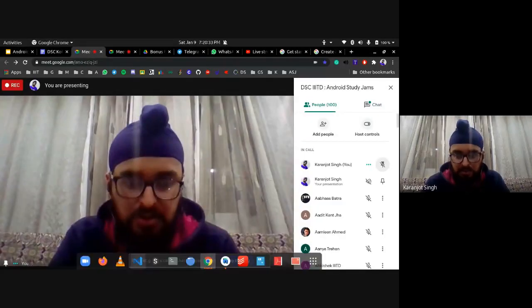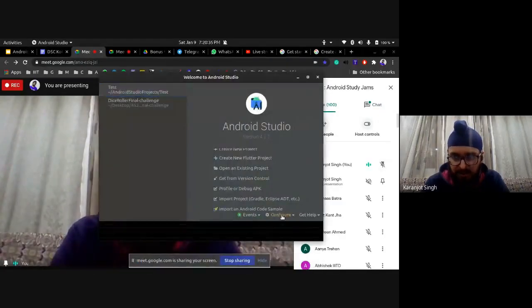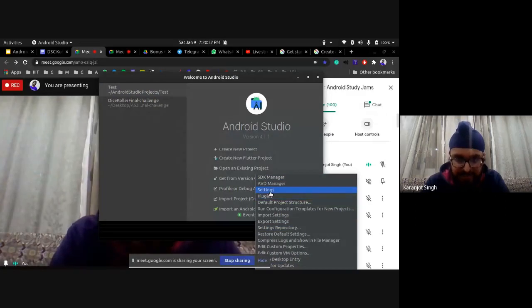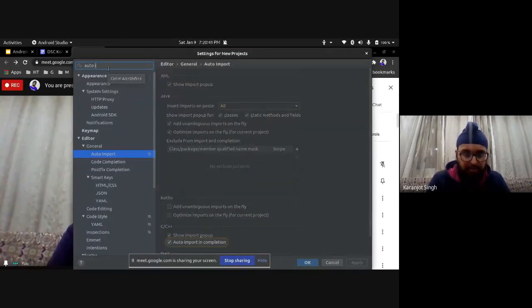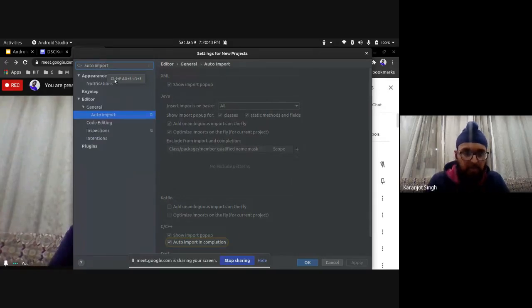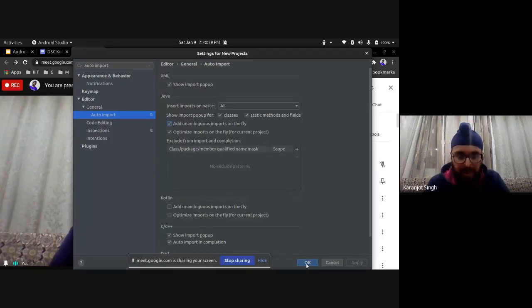Okay, yeah. So you will just click on configure, go to settings, right? Here you will have to search auto import. Under the editor and general sections, you'll get auto import. Just check these boxes. These should be checked for Java, right? This should be checked by default. This should not be checked by default. You just check them and click on OK. Am I clear?